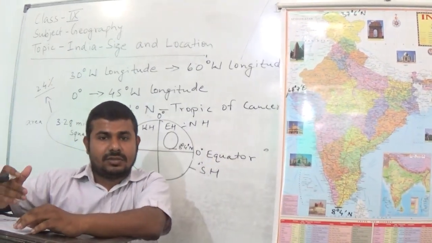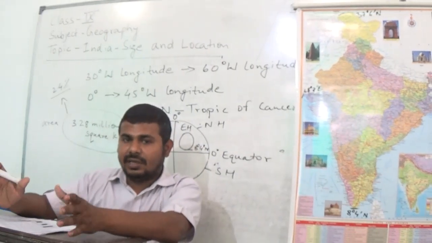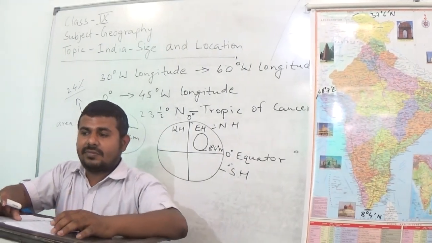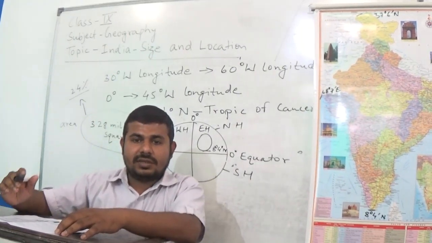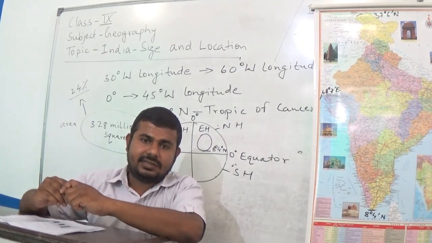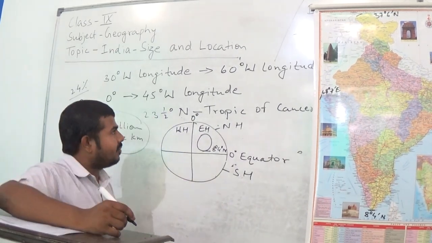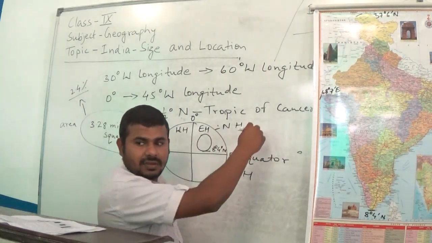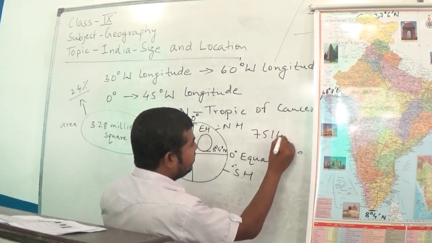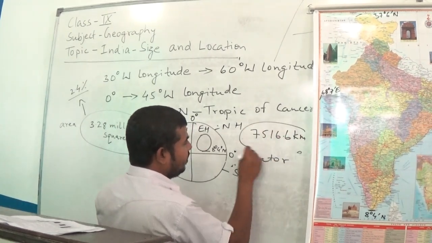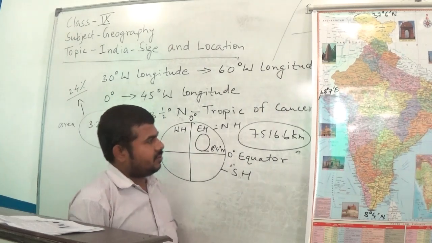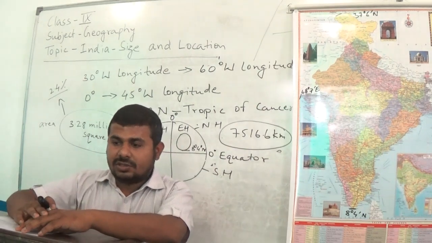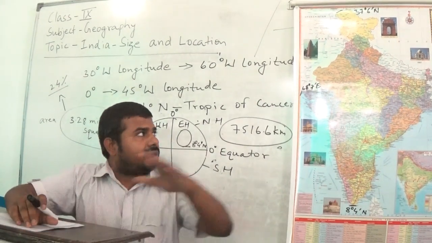So, including these groups of islands, the total length of the coastline is 7,516.6 kilometer. I am writing this, 7,516.6 kilometer. This is the coastline of India.